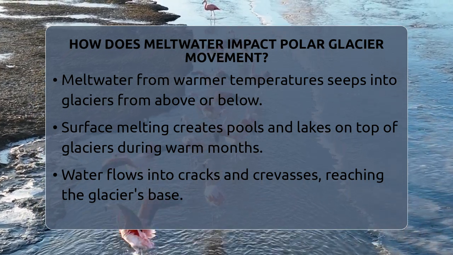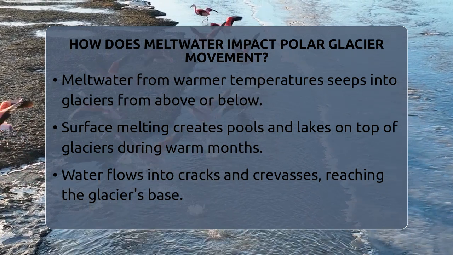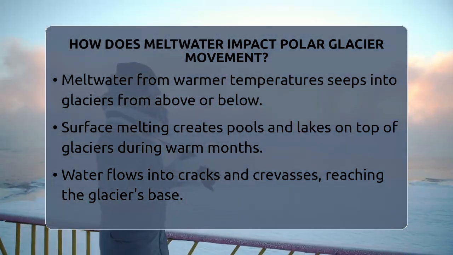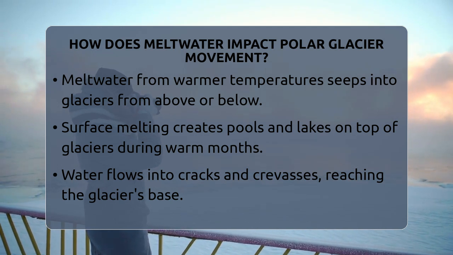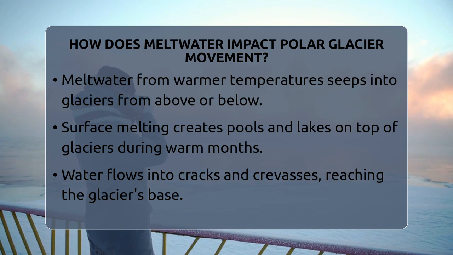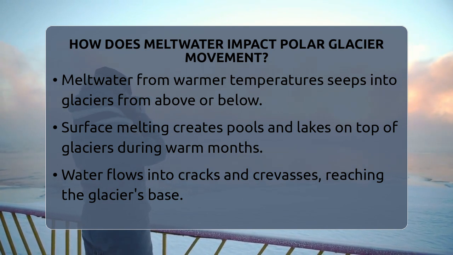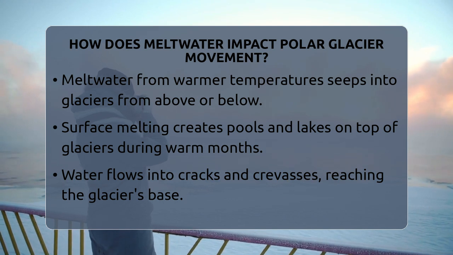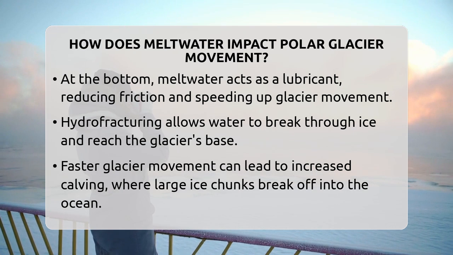Glaciers are huge masses of ice that move very slowly, often over hundreds or thousands of meters. They sit on bedrock or sediment, and their movement depends on many factors, including temperature and the amount of meltwater present. During warmer months, the surface of a glacier melts, creating pools or lakes of water on top. This meltwater can find cracks and crevasses in the ice and flow down through them.